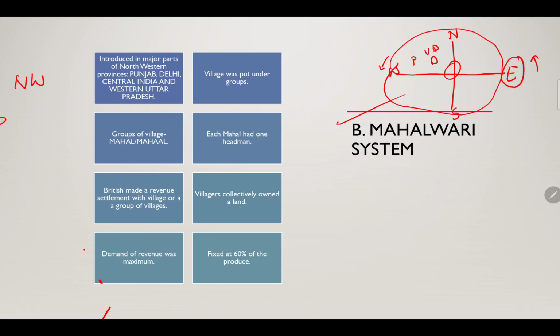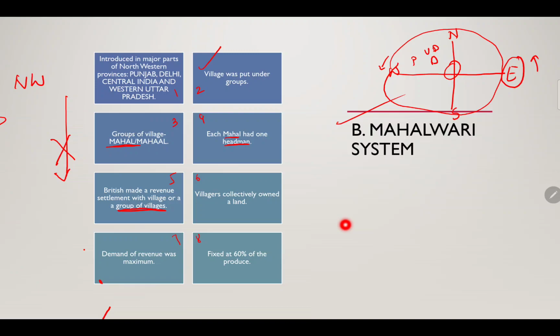So villages were put under groups. This slide will be moving like this. Okay, it will go to 1 2 3 4 5 6 7 8. Don't be confused, it's not like this, it goes like this. So the villages were put under groups, and those groups were called Mahaal. Each Mahaal had one headman. Understood? The British made the revenue settlement with a village or a group of villages.